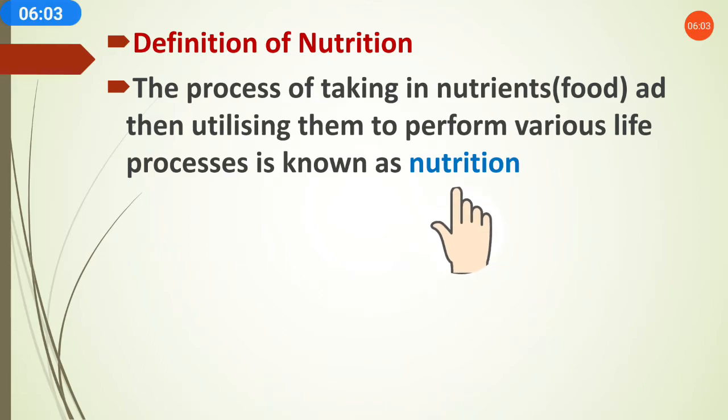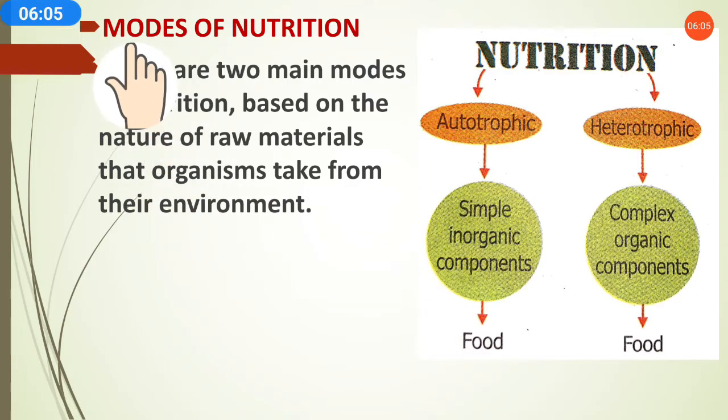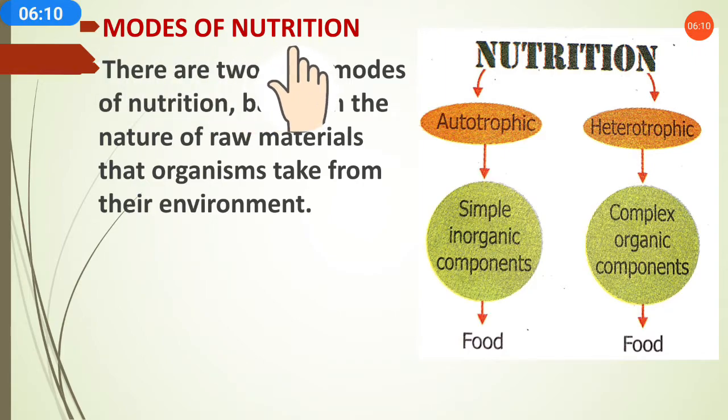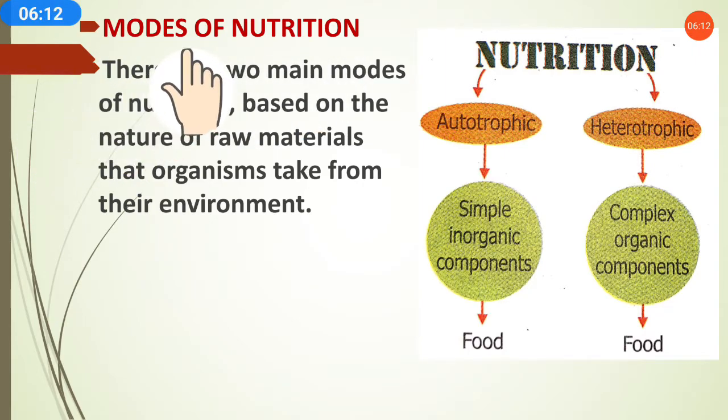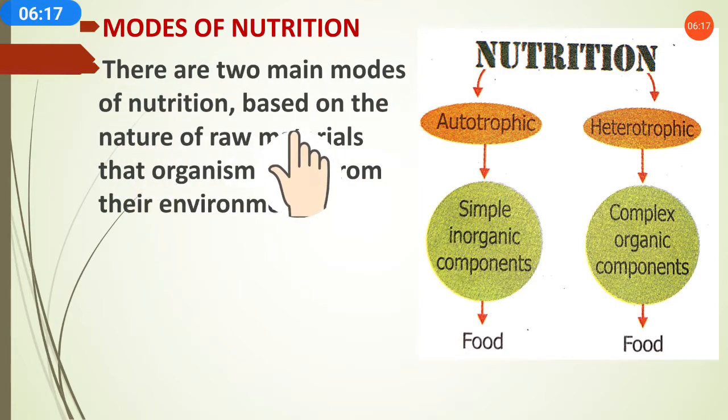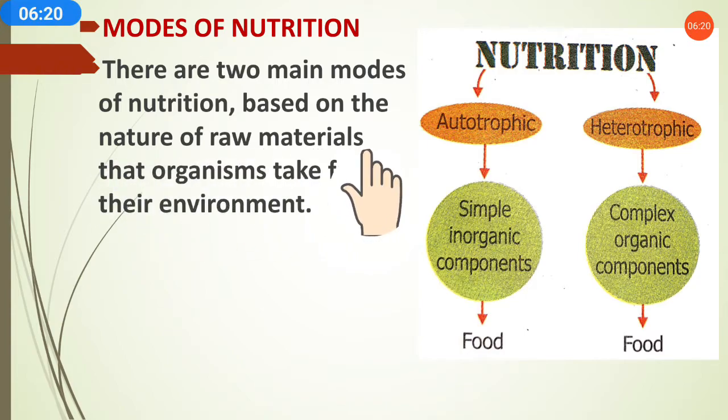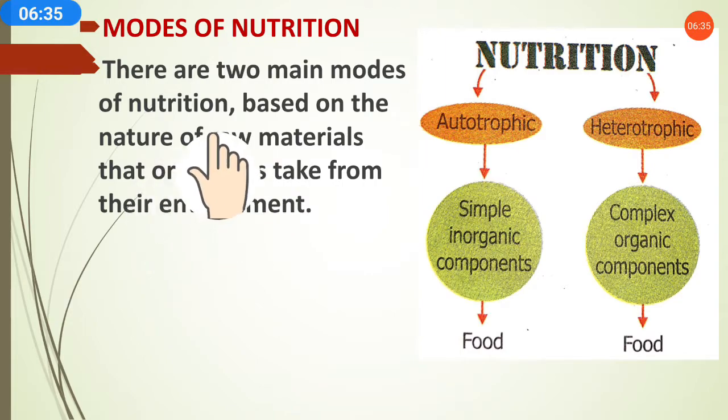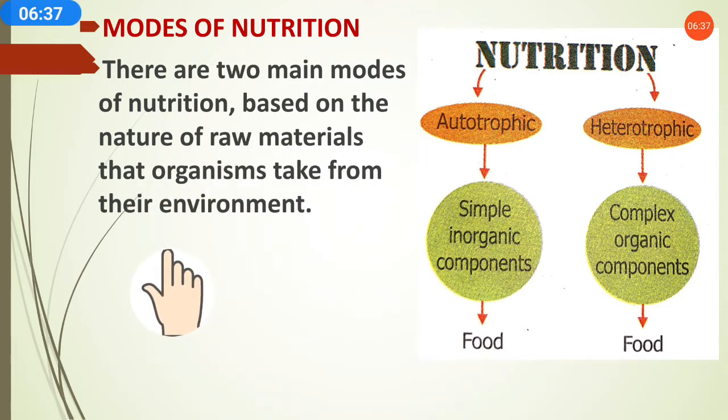Here we will discuss modes of nutrition, which means different methods of nutrition. There are two main modes of nutrition based on the nature of raw materials that organisms take from their environment. As we know, we take the plant from the environment. The plant is the raw material, and then we cook and use it. So different organisms use these raw materials in different ways.